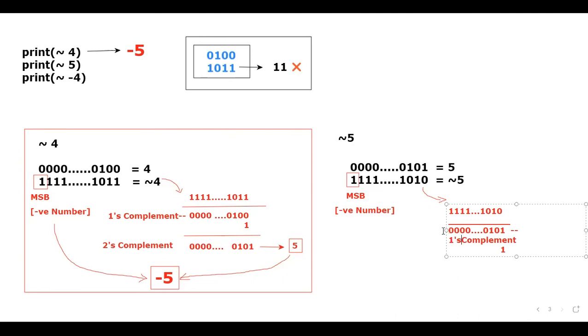Okay, let me consider here. For the ones complement, if I add 1, what will the output be? Same 0 0 0 0 ... 0 1.